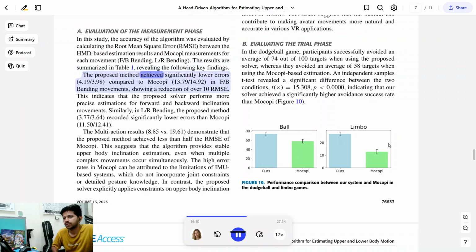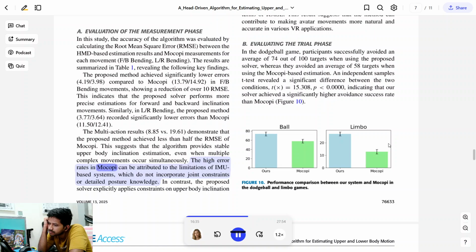The proposed method achieved significantly lower errors compared to Mokopi in FB bending movements, showing a reduction of over 10 RMSE. This indicates that the proposed solver performs more precise estimations for forward and backward inclination movements. Similarly, in LR bending, the proposed method recorded significantly lower errors than Mokopi. The multi-action results demonstrate that the proposed method achieved less than half the RMSE of Mokopi. This suggests that the algorithm provides stable upper body inclination estimation, even when multiple complex movements occur simultaneously.